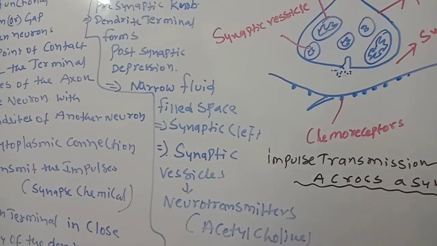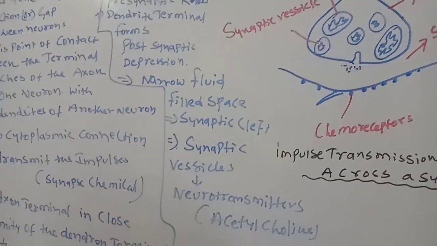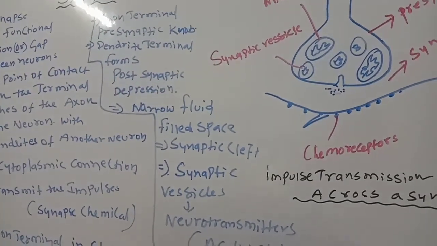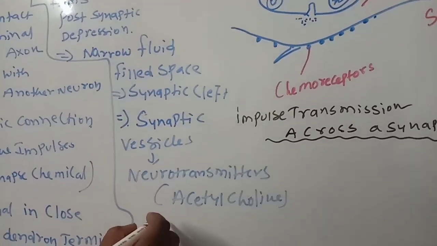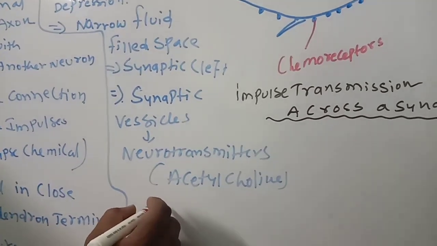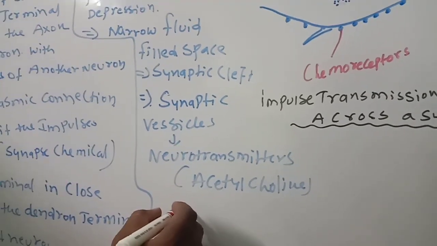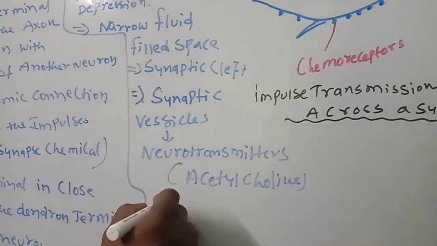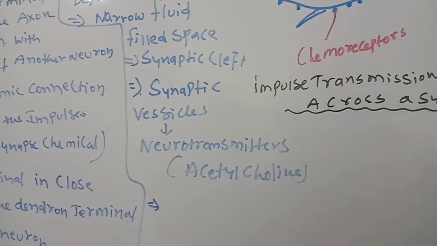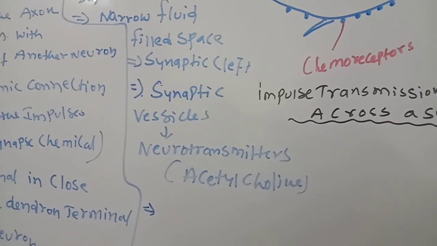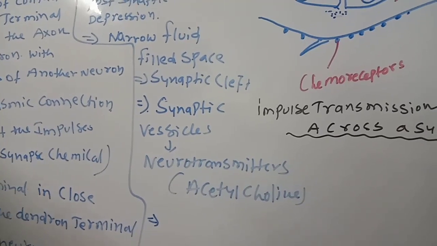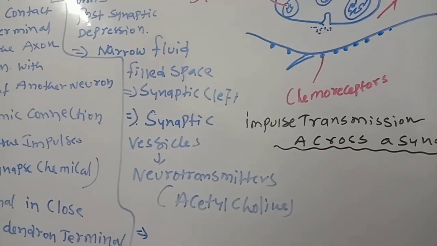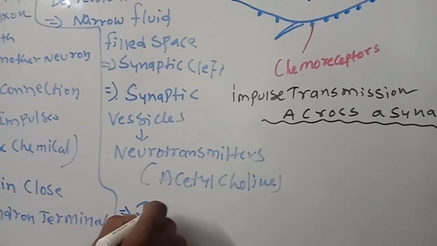Remember this name. These are called neurotransmitters. Acetylcholine is there.